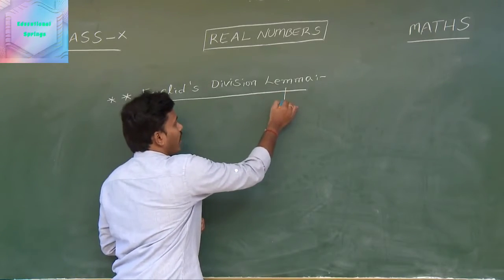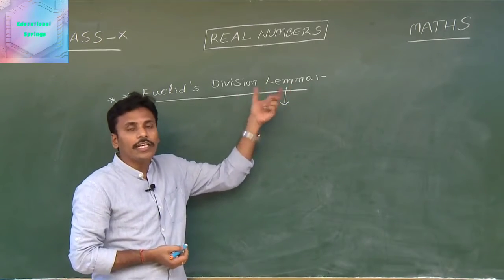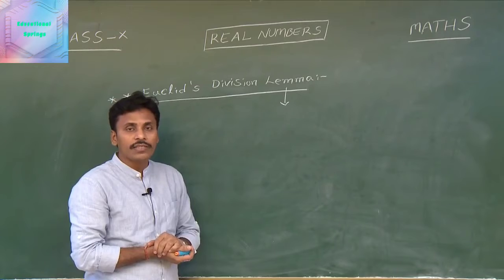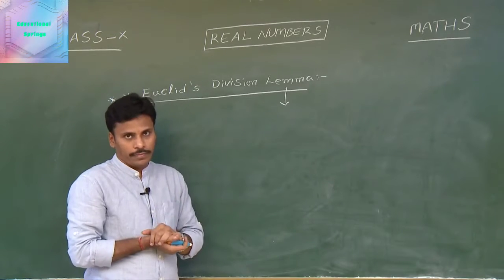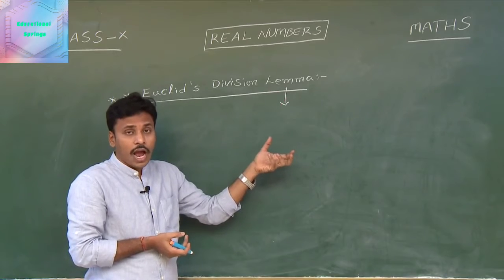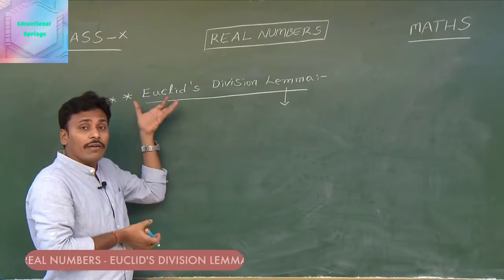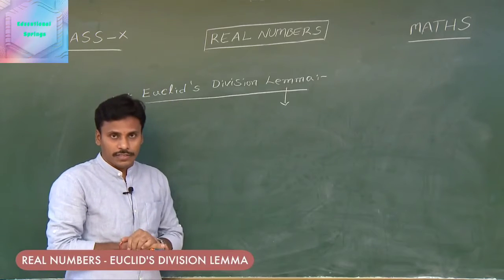See, what is a lemma? Basically, lemma is a Greek word and it means a received gift. In the sense, in Greek, lemma means a gift. And now this Euclid's division lemma is a gift given by Euclid for mathematics.